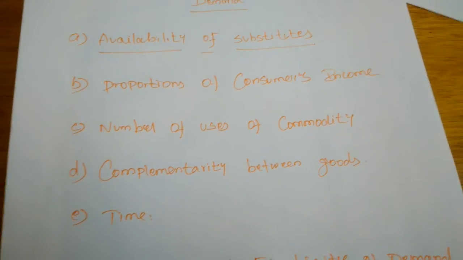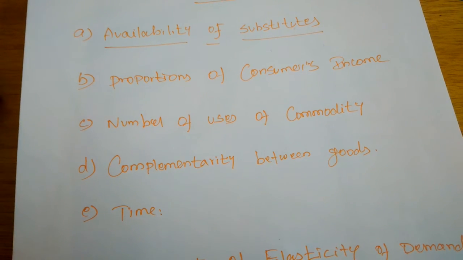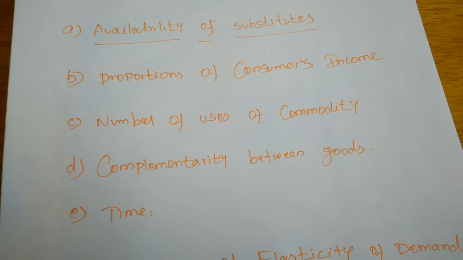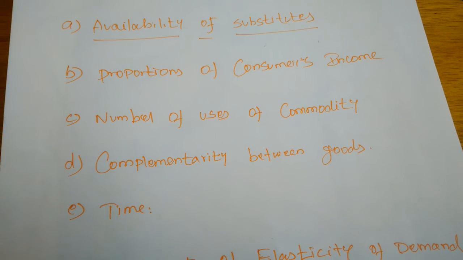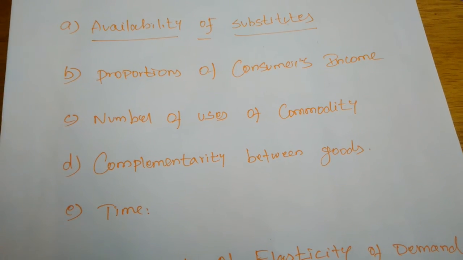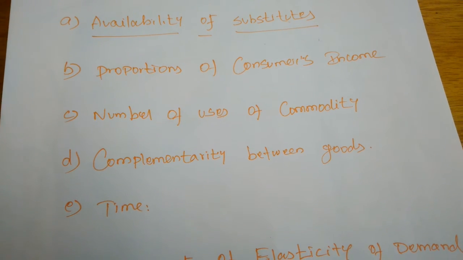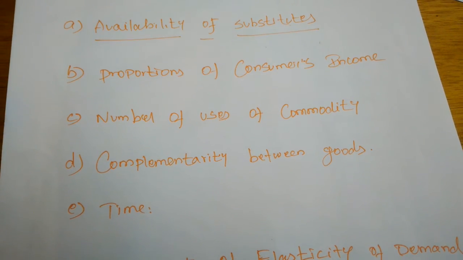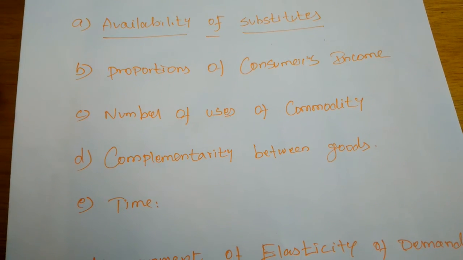Normally, bringing innovations to any commodity within a short period is very difficult. So elasticity of demand will not occur in the short period, but in the long period some substitutes will arrive in the market. Then the price elasticity will rise more in the long run.